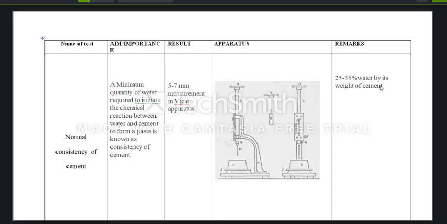The standard or normal consistency for ordinary Portland cement varies between 25 to 35%, which means 25 to 35% water by weight of cement.